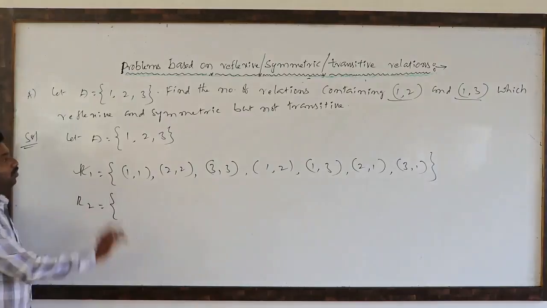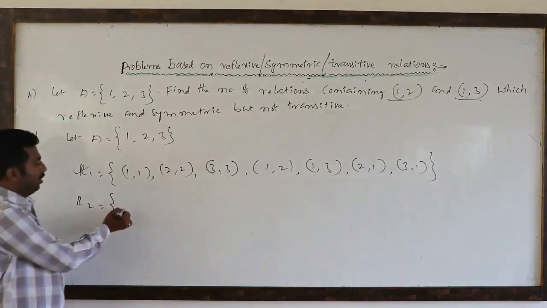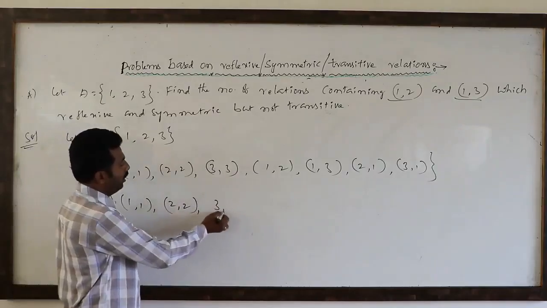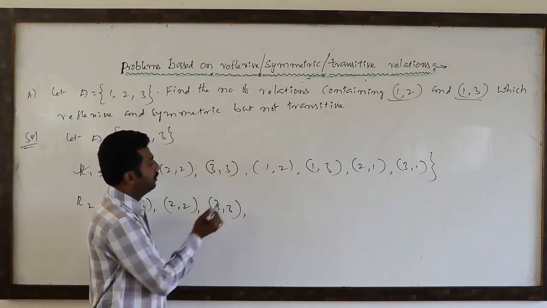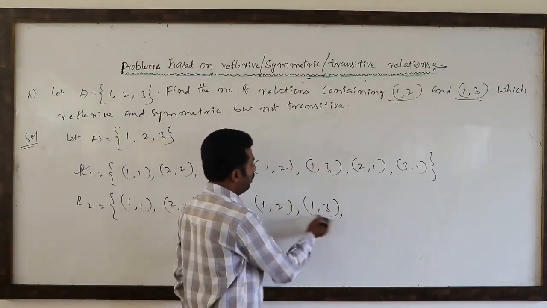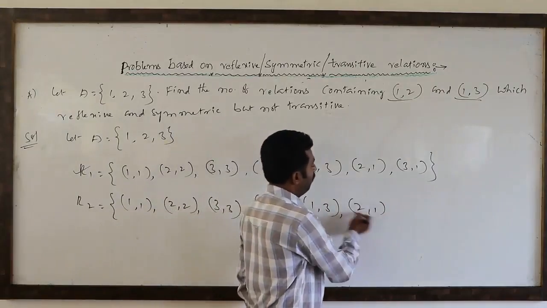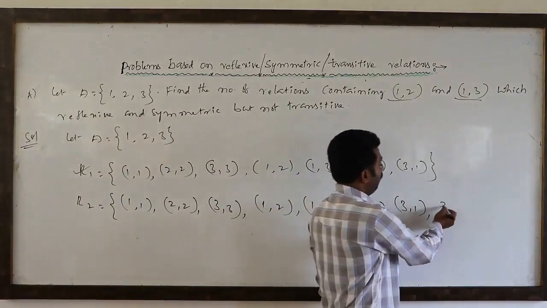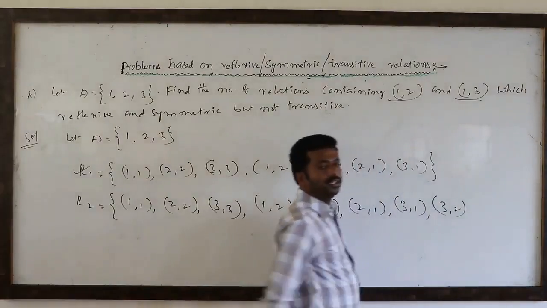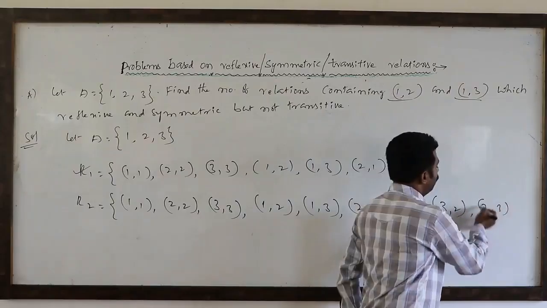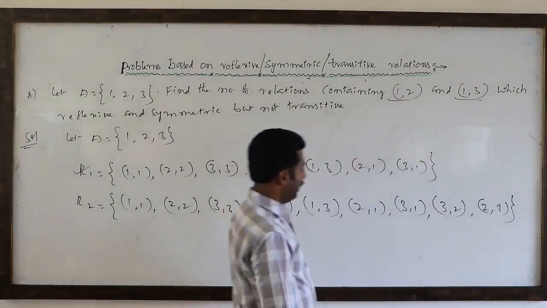Then whether one more pair possibility is there or not. (1,1), (2,2), (3,3). Next, compulsory (1,2), (1,3), because of symmetry (2,1), (3,1). Suppose (3,2) if I add, compulsory because of symmetry (2,3) we have to add.